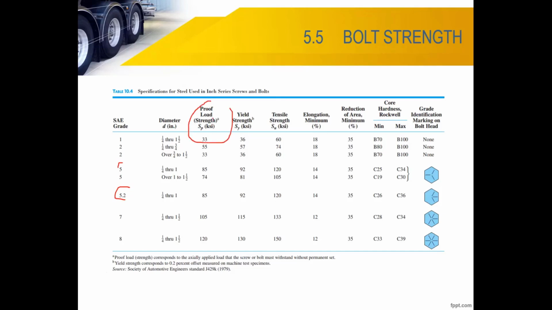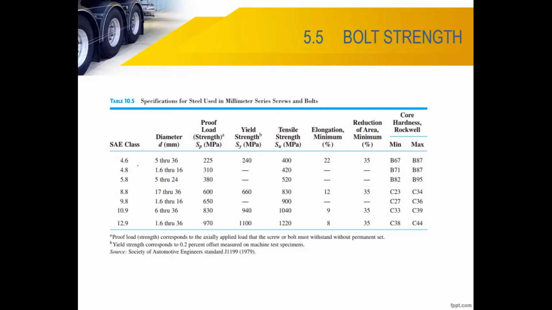This one is English, table 10.5 will be metric. So this is 85 KSI. Okay, for metric, bolt strength and this one. You want to use bolt grade 5.8, for example. The lower the grade, the higher the quality of the bolt. The lowest quality is grade 4.6. So it means the proof strength is 225. Remember, for the bolt under axial loading, you don't use the SY,